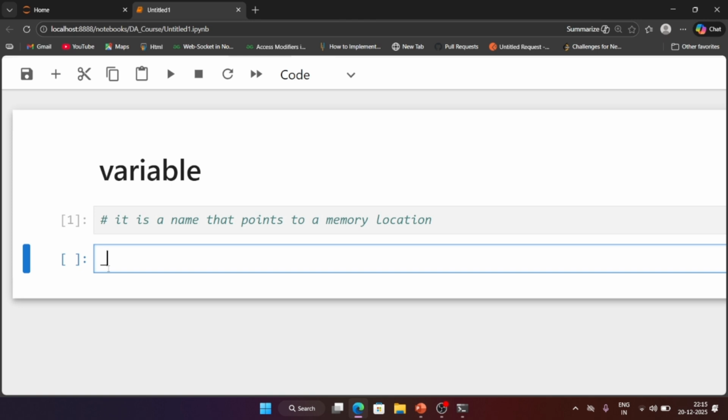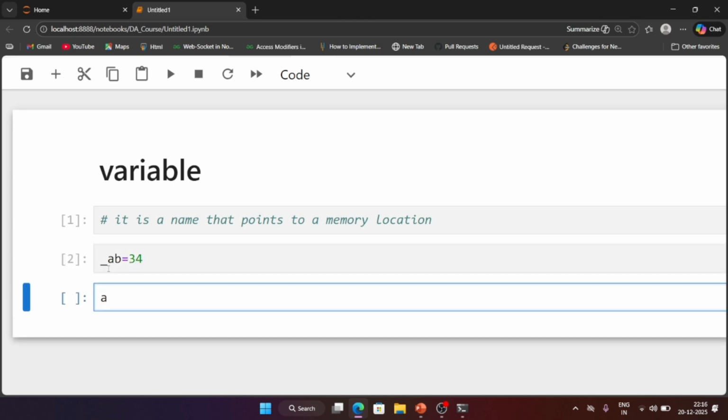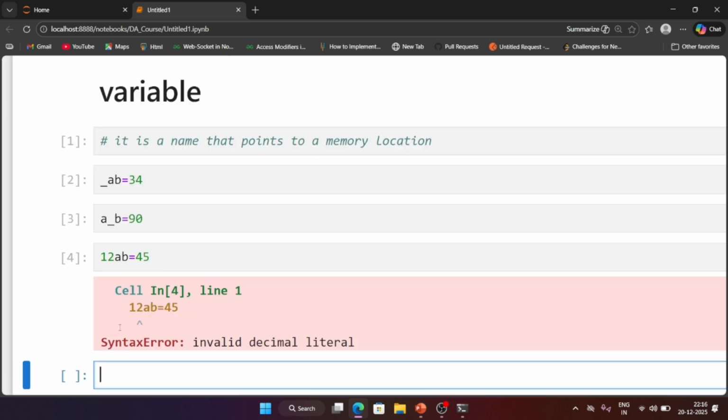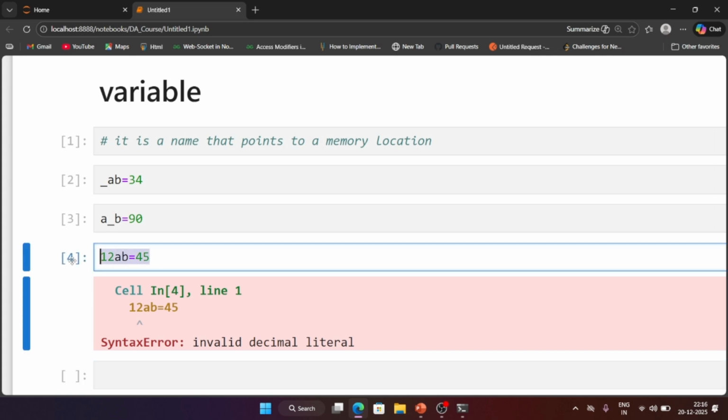So here you can start your variable name with underscore, like underscore ab, and here I am storing 34. Okay, you can execute this again, a underscore b. You can use numbers, you can use underscore in between of the variable name, but you can't start with numbers, so that is wrong. If you are executing this, you will get errors like syntax error, because variable name should not start with numbers.